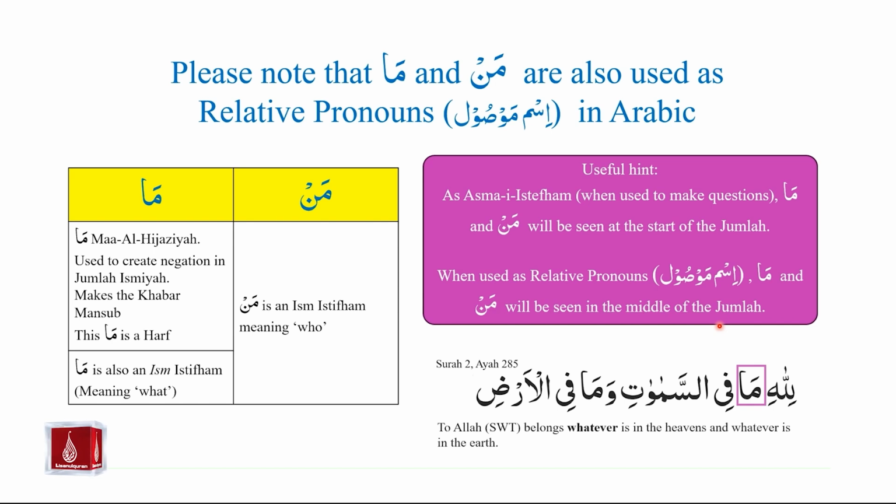And we will take an example from Surah number 2, ayah number 285 from the Holy Quran. Lillahi ma fis samawati wa ma fil ardi. To Allah subhanahu wa ta'ala belongs whatever is in the heavens and whatever is in the earth. In this case, ma is being used as a relative pronoun, and we see that it is not coming at the beginning of the jumla.